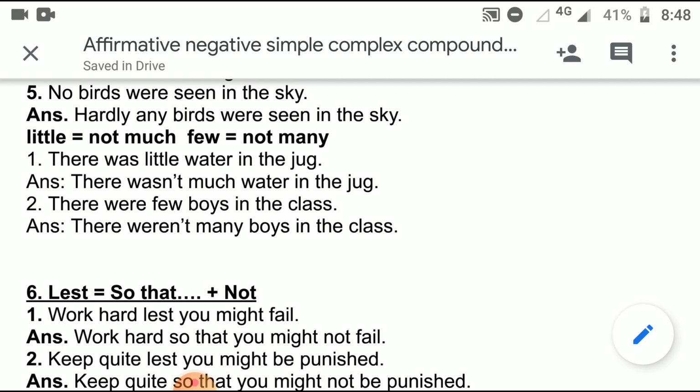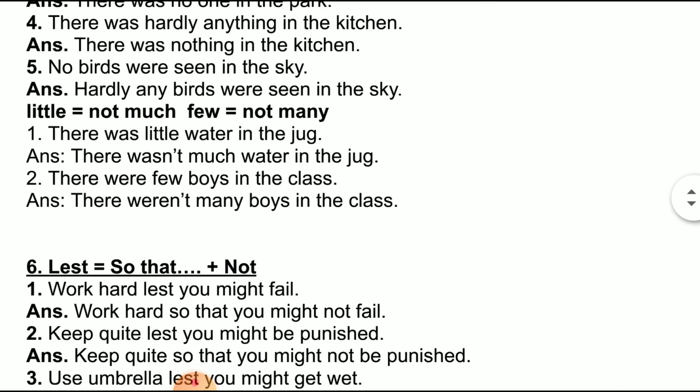But if I say there was a little water in the jug, what does it mean? It means though it was little, it was enough for something. Suppose the sentence that followed was: two of us could drink it because it was enough for two of us.